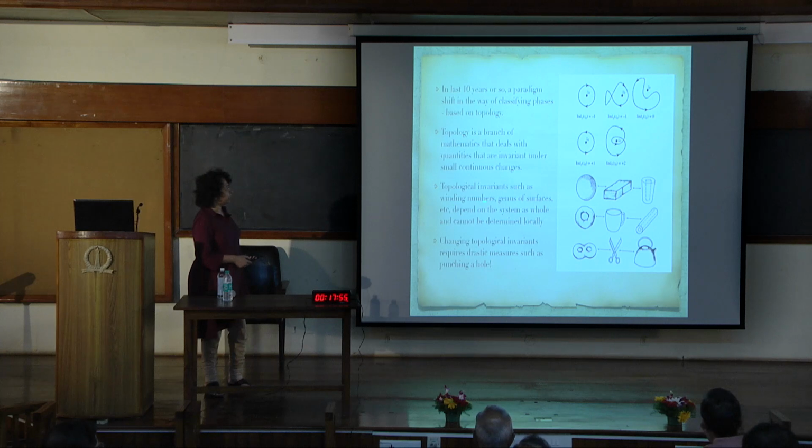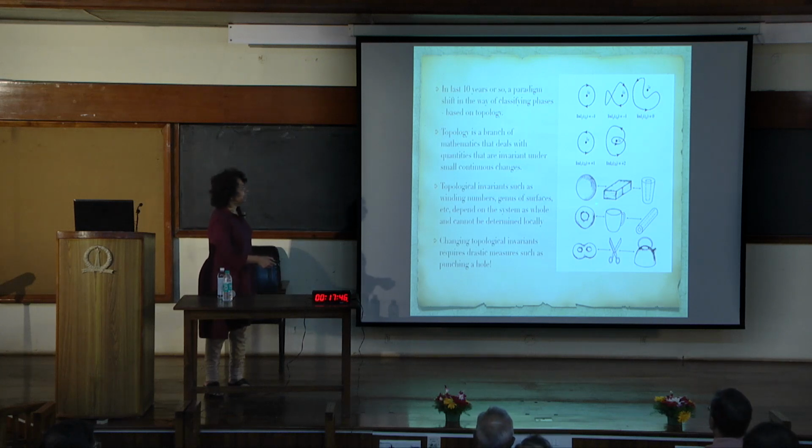Topological invariants, such as winding numbers, genus of surfaces, etc., depend on the system as a whole and cannot be determined locally. You can't look at a small piece of the surface and see whether you're on a sphere or on a donut. You have to look at the entire system. And changing the topological invariant, such as the genus of a surface, requires drastic measures such as punching a hole.